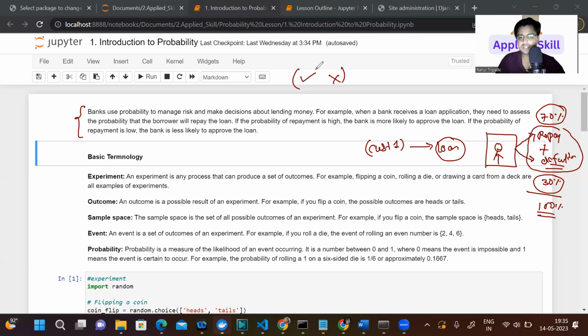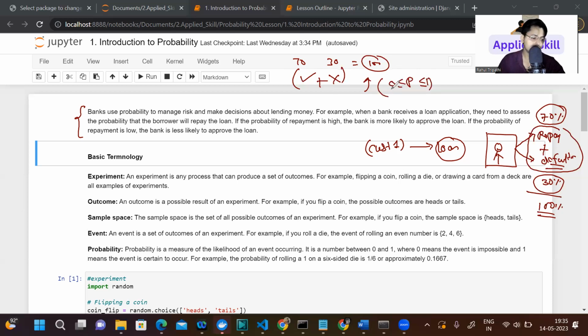Let's suppose the event of repaying is 70% and this is 30%. So the overall summation will be 100. If you take the probability of every event and sum it up, you will get 100. So basically the summation of probability is going to be one. So probability belongs from 0 to 1 basically.